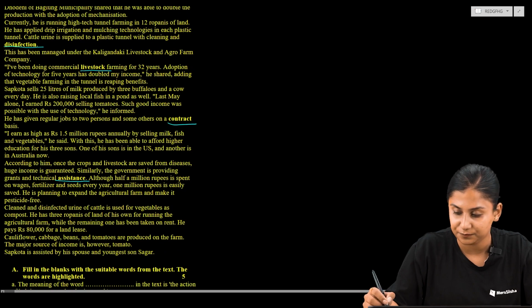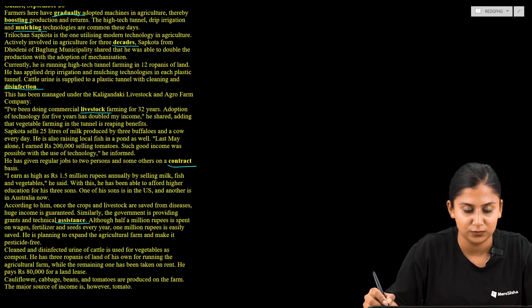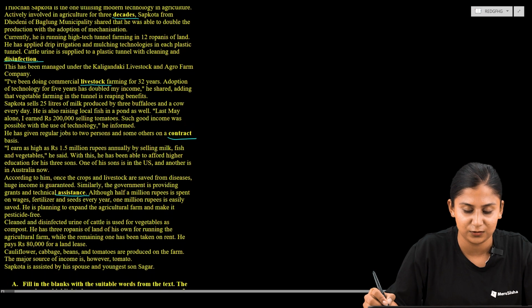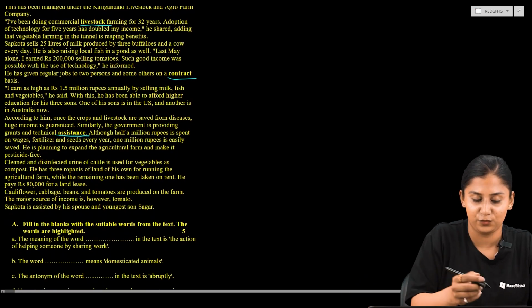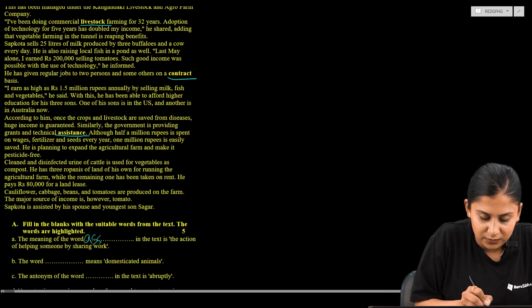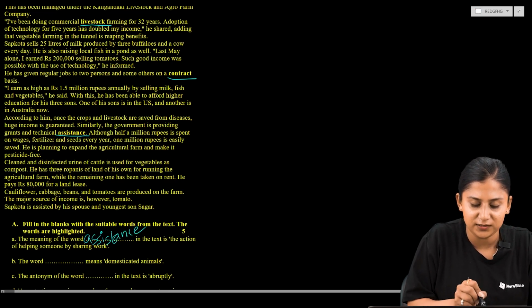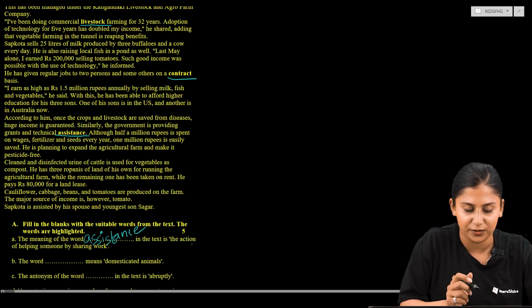Is it gradually? No. Is it boosting? No. Is it contract? No. So which one is it? It is of course assistance. So here the answer would be assistance. The meaning of the word assistance in the text is the action of helping someone by sharing work.